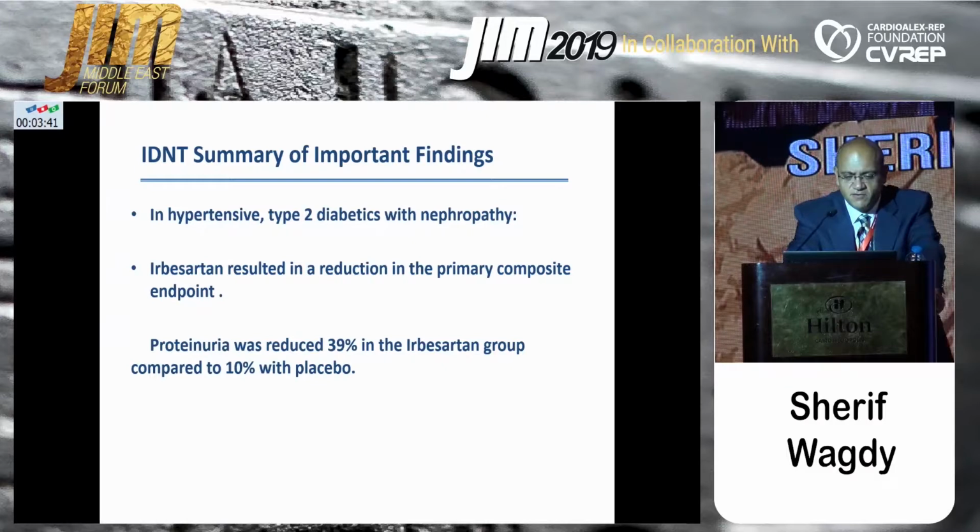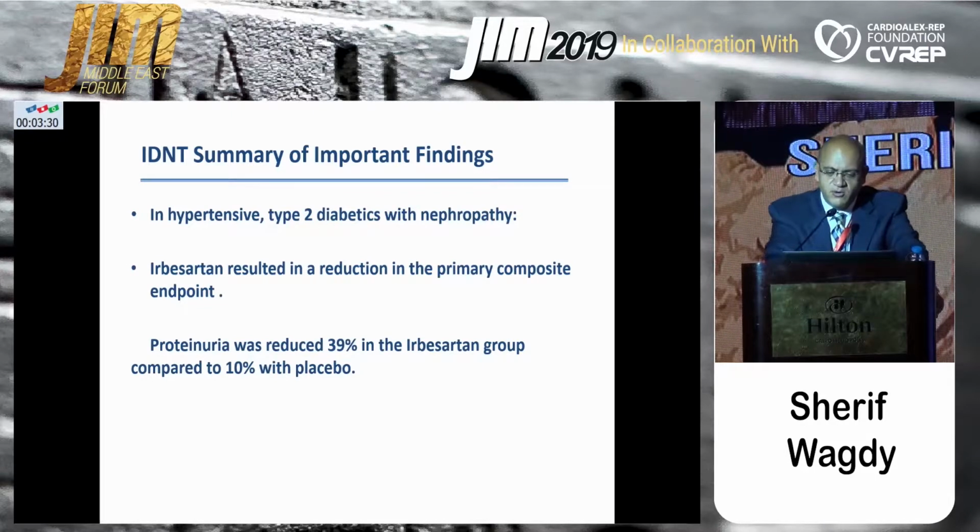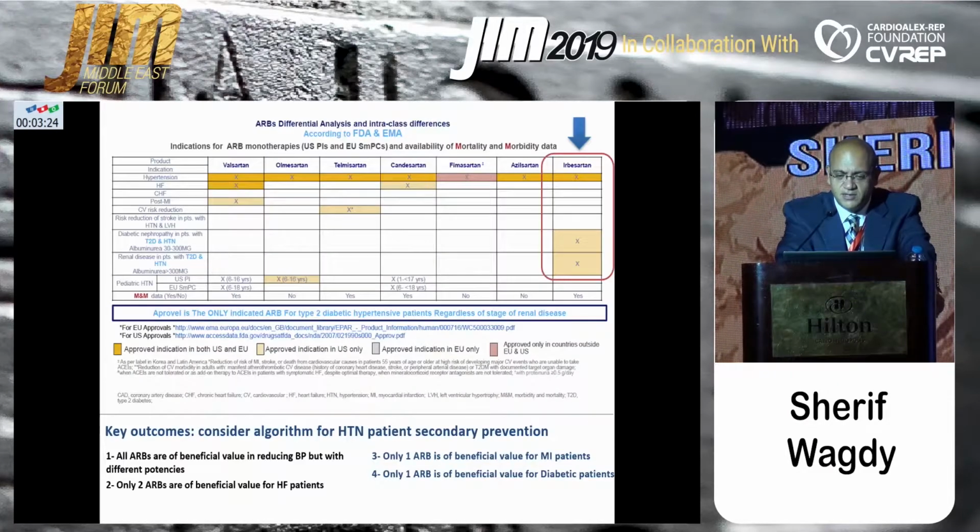And the summary of this trial is that in hypertensive patients with type 2 diabetes and nephropathy, the use of irbesartan resulted in reduction in the primary composite endpoint. Proteinuria was reduced 39% in the irbesartan group compared to 10% in the placebo group.